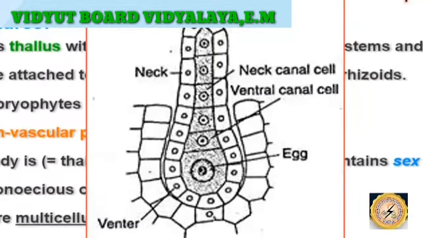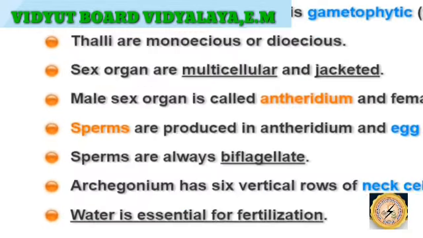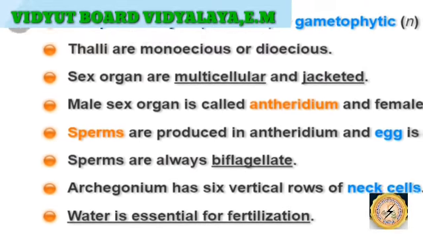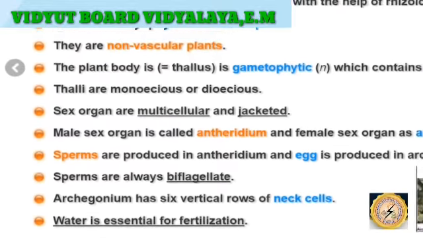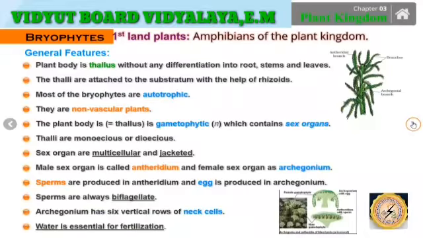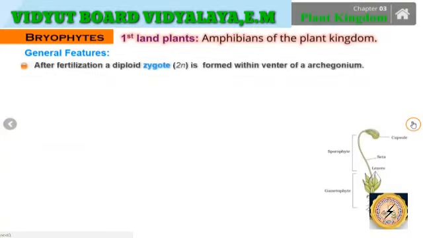Here we can observe very well the neck, and these are nothing but the neck cells. Water is essential for fertilization. It is highlighted, so water is exclusively necessary for the purpose of fertilization. So these are the basic and major characteristics of the bryophytes in the plant kingdom.